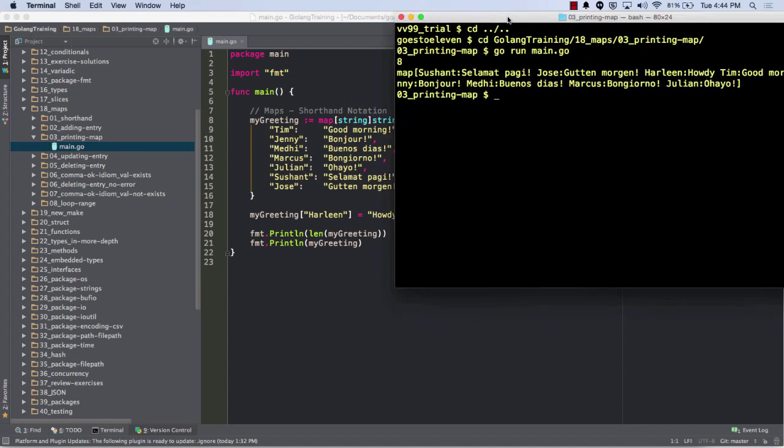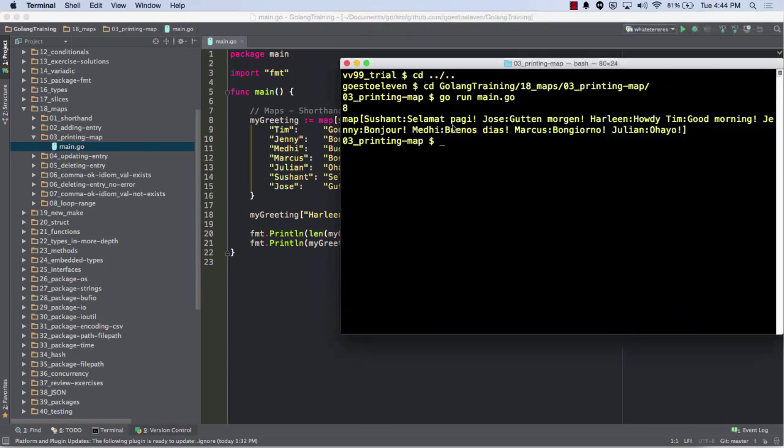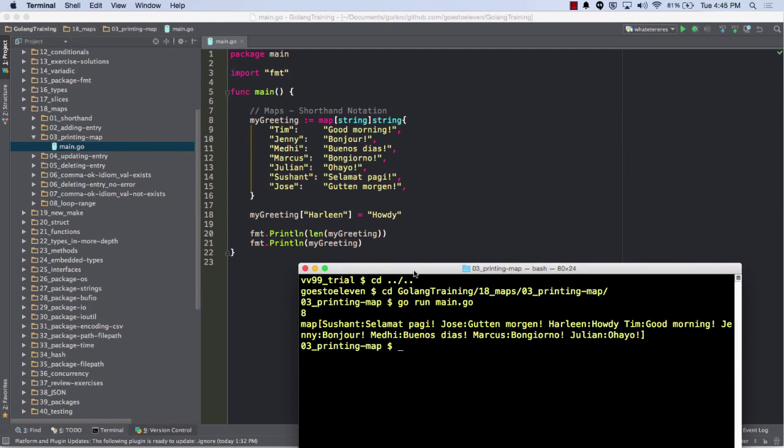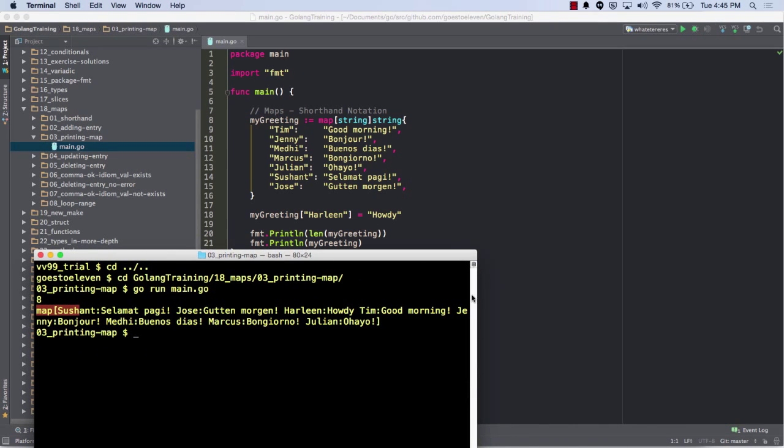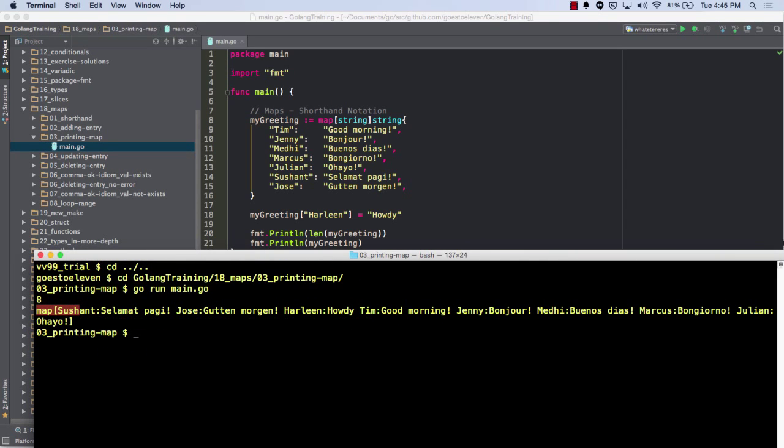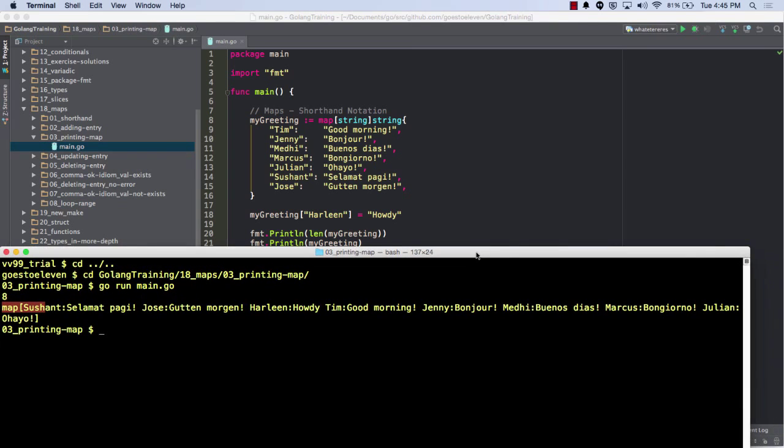And so the print line, am I in the right one? 03. Where's my length? There's my length, 8, and then here's the map. See, the word map is in front of that map. Yeah, there's the word map first.